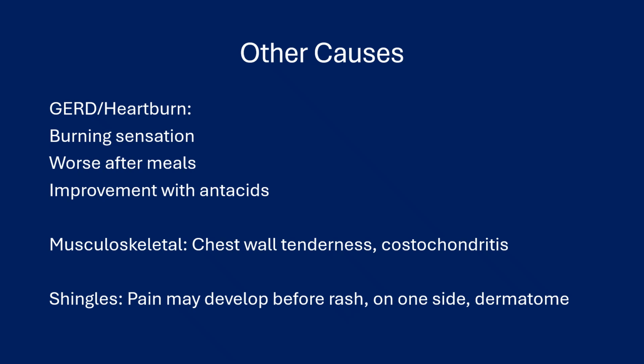Musculoskeletal causes: again, you're going to expect chest wall tenderness, point tenderness on exam, maybe tender where their ribs meet their sternum, costochondritis as it's called. More of a diagnosis of exclusion for me after I've ruled out other more serious causes. Shingles, interesting. Shingles pain can develop before the rash. You may have pain in that dermatome, and at the time you see them, they may not have the rash yet. But it's going to be on one side, and in one specific area of that sensory dermatome.